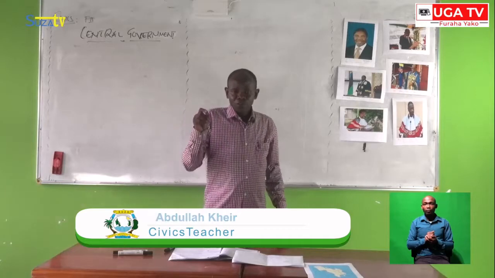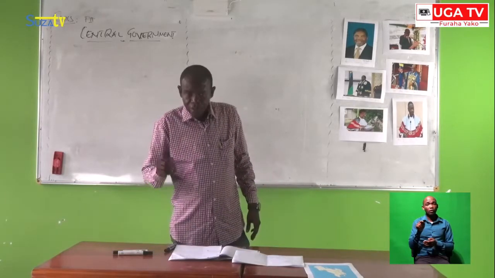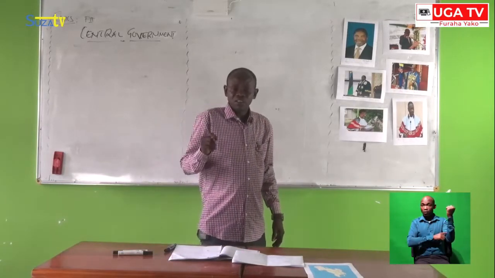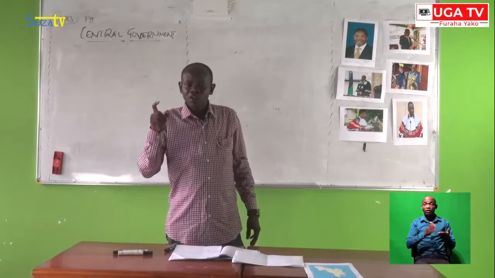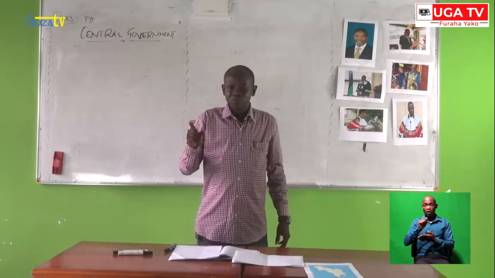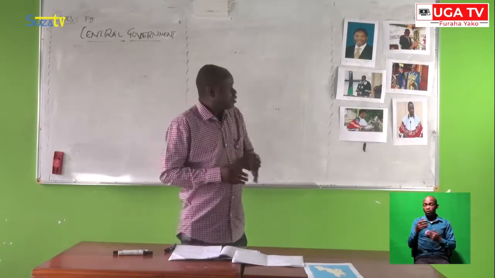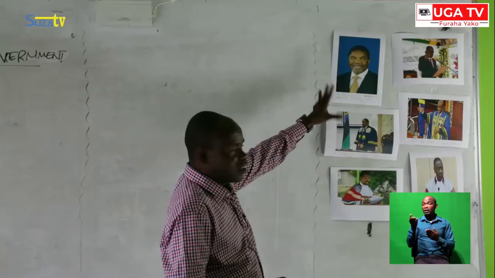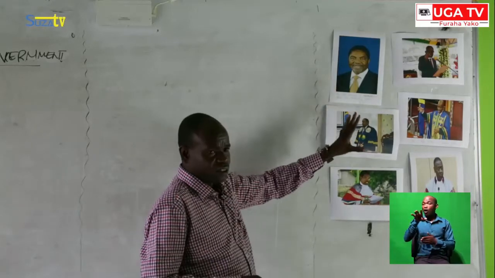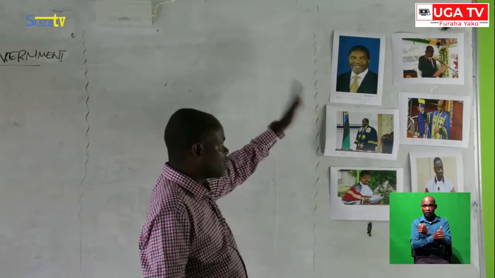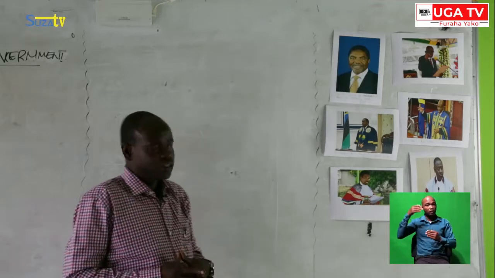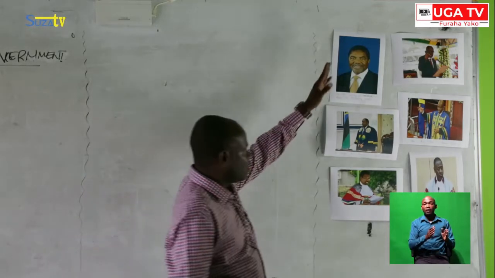So, from this, the power of the central government is to make sure all affairs of the people within the area, or within the state, are handled. These pictures show how those leaders resemble the central government. Let us start from the first picture.